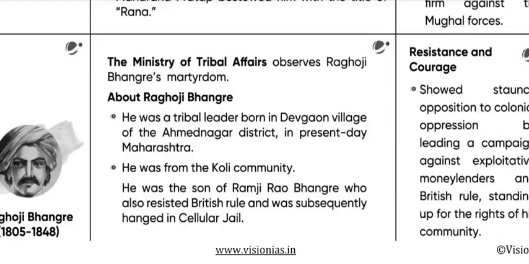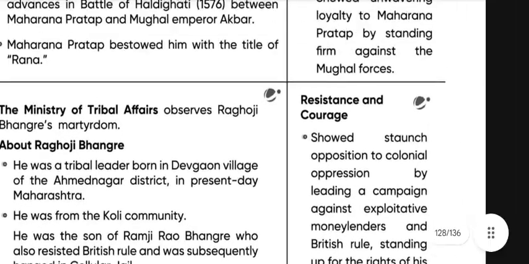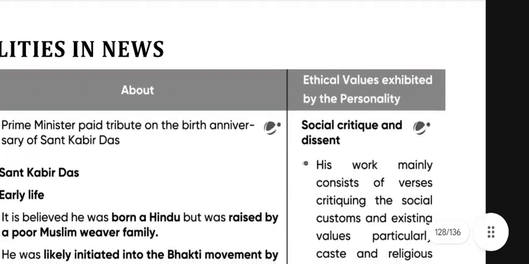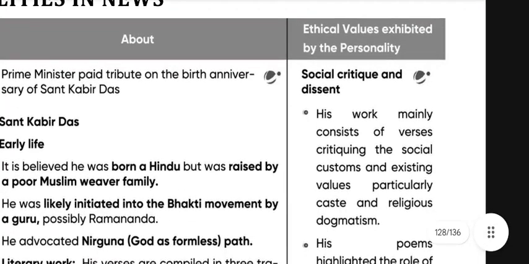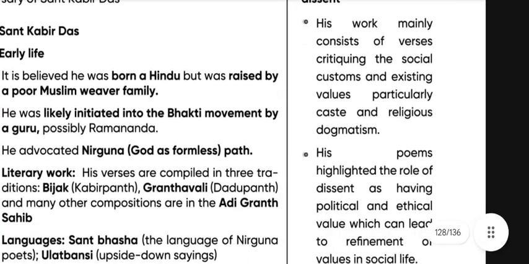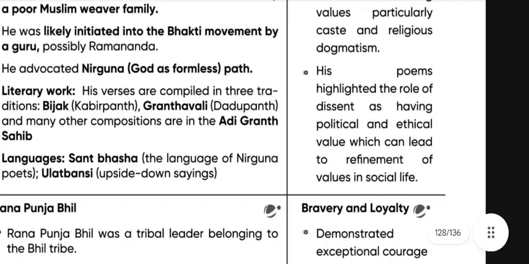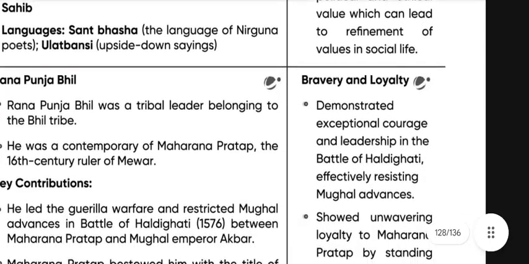He was the son of Ramji Rao Bangre, who also resisted British rule and was subsequently hanged in Silvera jail. Ethical values exhibited by the personality: social critic and dissent. His work mainly consists of verses critiquing the social customs and existing values of particular caste and religious dogmatism. His poems highlighted religion as having political and ethical effect, which can lead to the refinement of values in society.